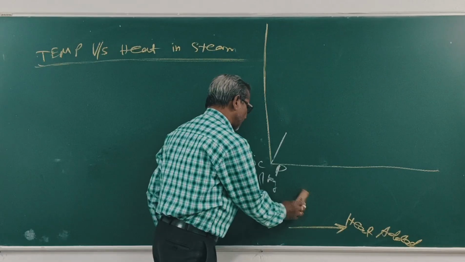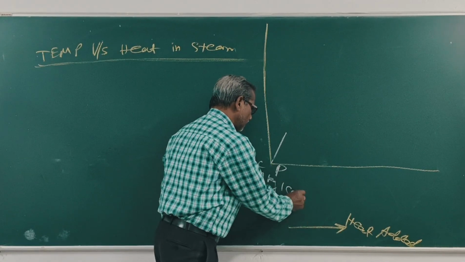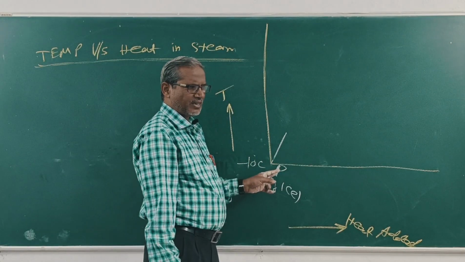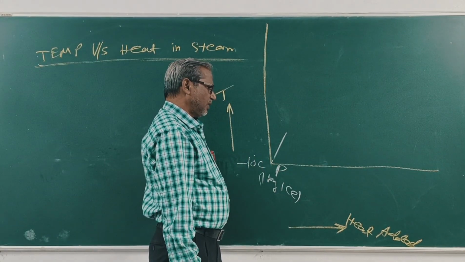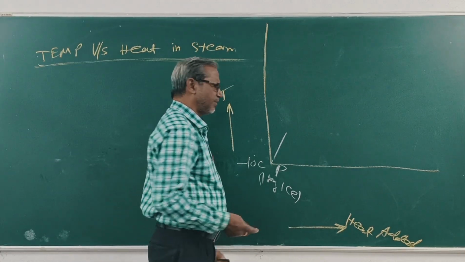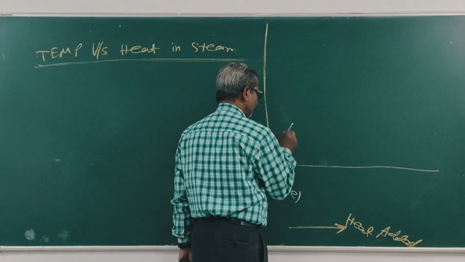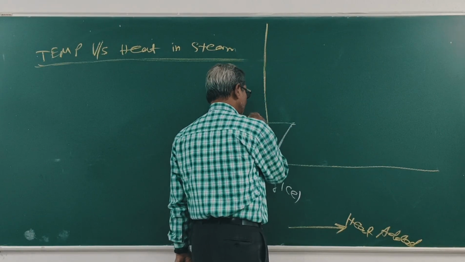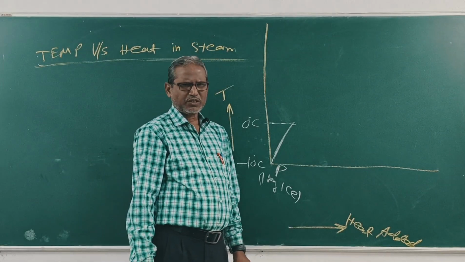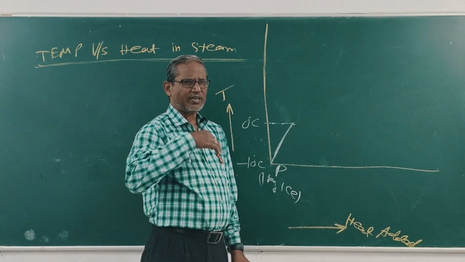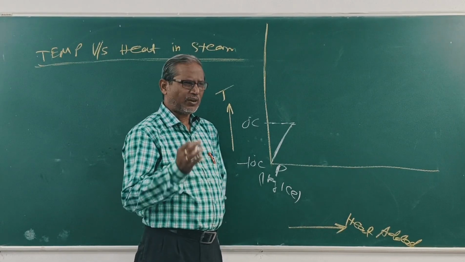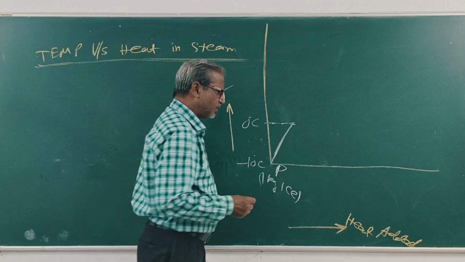Now, 1 kg ice. Consider 1 kg ice at minus 10 degree centigrade. When heat is added to the ice, the temperature reaches 0 degree centigrade. This is 0 degree centigrade. Clear? When the temperature reaches 0 degree centigrade, the ice starts melting. 1 kg ice becomes 1 kg water. This is melting.